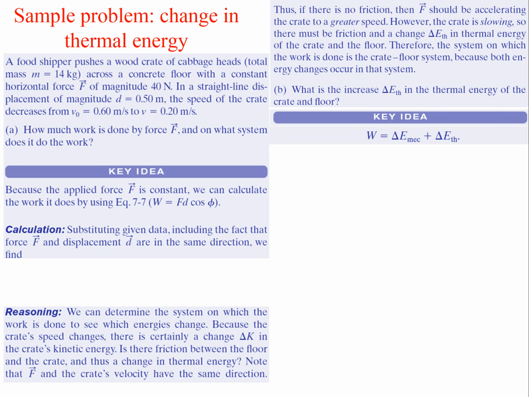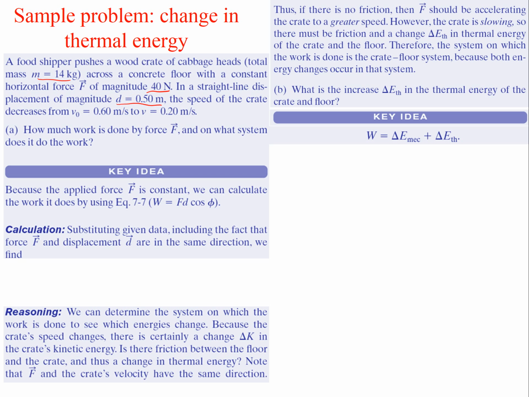So let's go and do a sample problem. In this problem, a food shipper pushes a wood crate of cabbage heads, which have a total mass of 14 kilograms, across a concrete floor with a constant horizontal force of magnitude 40 newtons. Right? So you have this constant force of 40 newtons in a straight line, displacement of magnitude 0.5 meters.